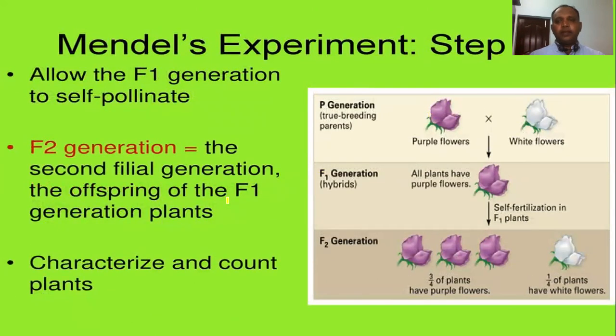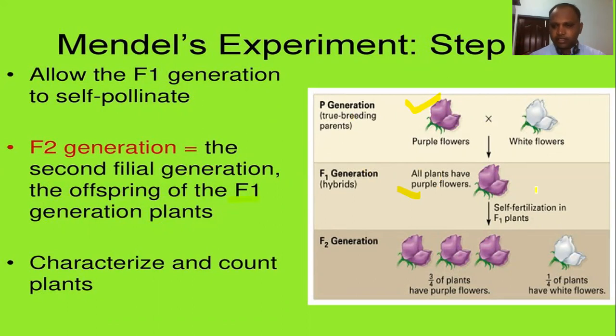And step 3. First, in step 1, by self-pollination he developed a true breeding variety. In step 2, he hybridized the parent generation through cross-breeding and produced the F1 generation. And in step 3, he produced the F2 generation, the second filial generation, by self-pollinating the offspring of F1 plants.